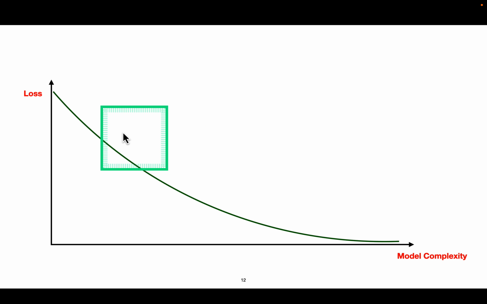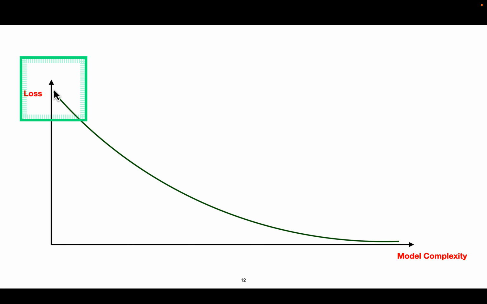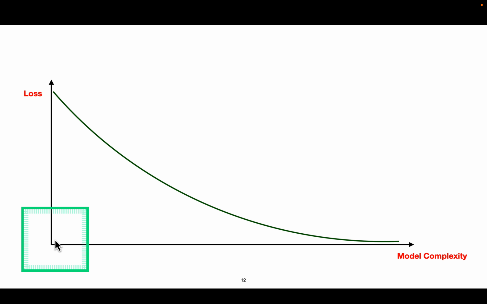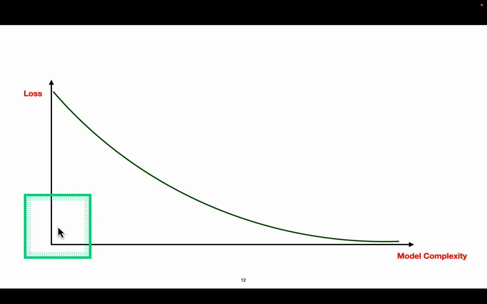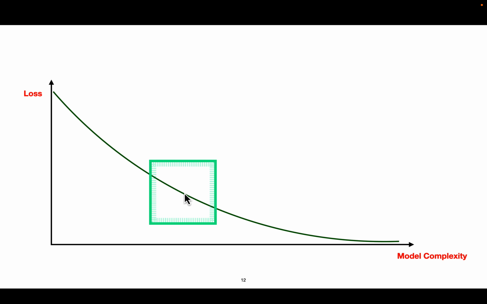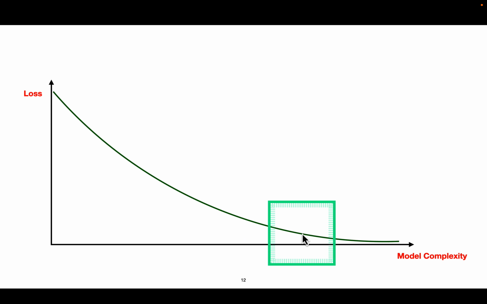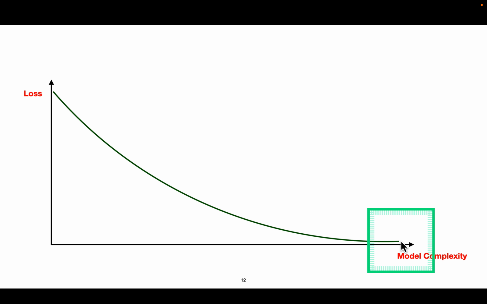So we can see the loss function is very high when we have a very plain, simple model, but as we go on, the model complexity keeps going up and the loss keeps going down. This is on the training data.